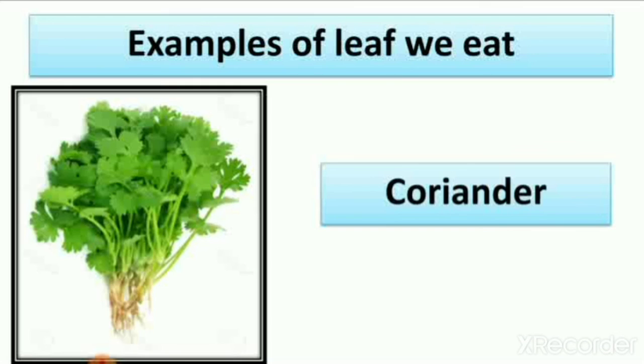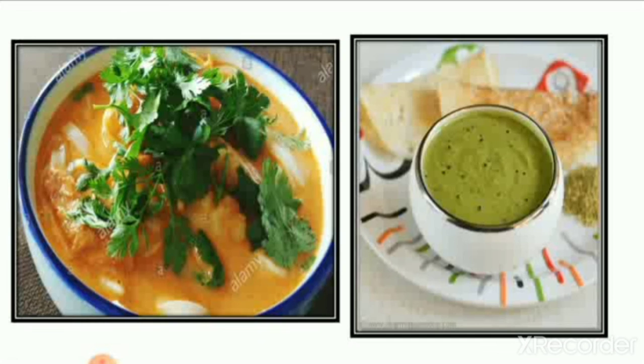It is coriander. Coriander is also one of the leaves which we eat, which helps eyes to be sharp. So coriander is a leaf we eat. In lesson number 3 we learned that coriander is a small type of plant. So we can also grow coriander at our home. So you can see here the coriander.